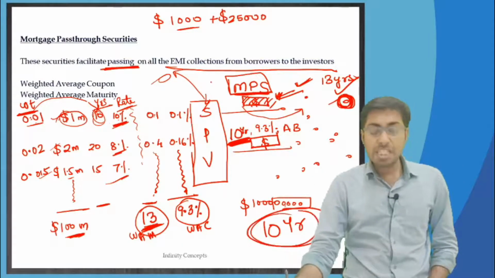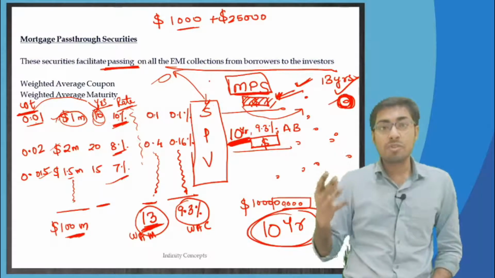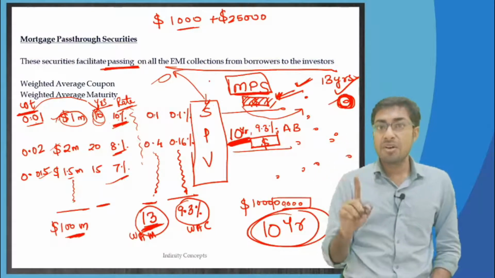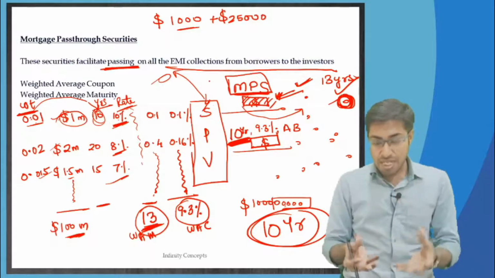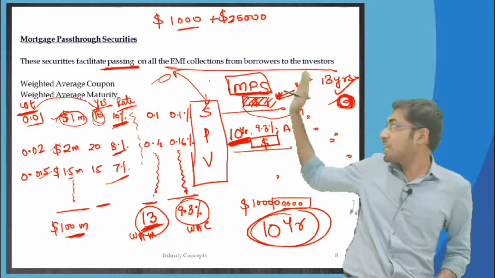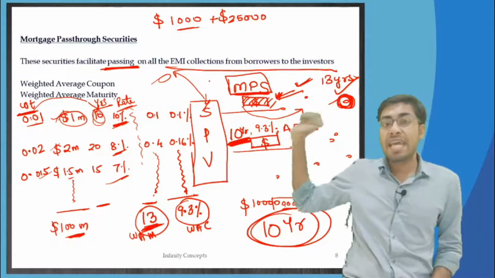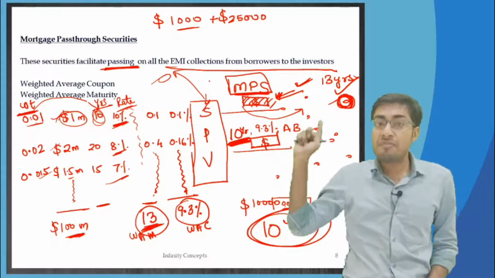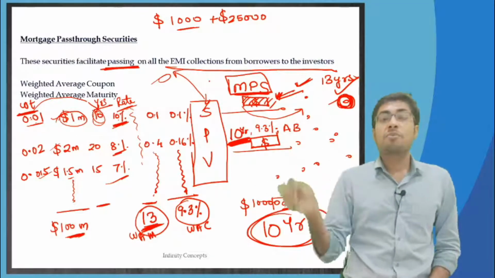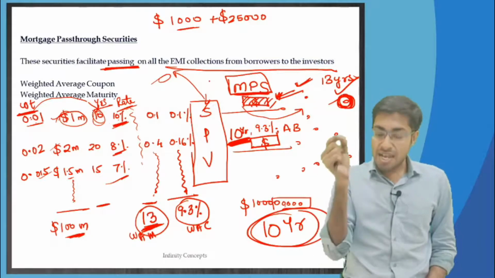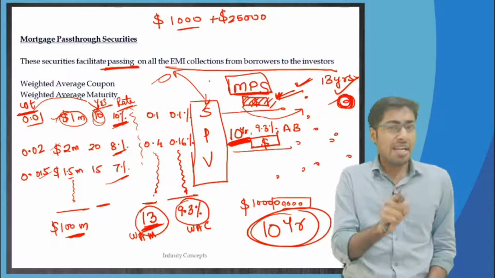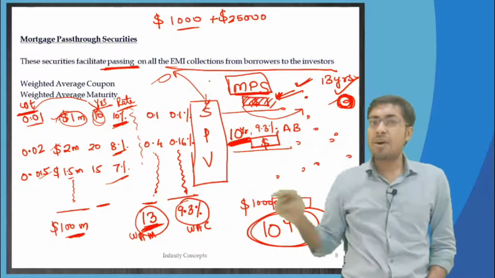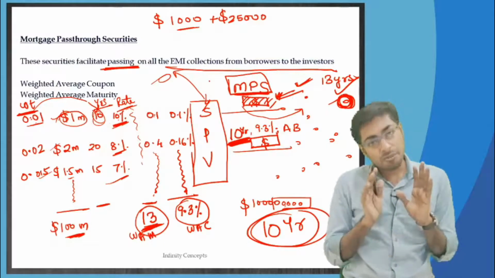This mortgage pass through security is going to be at a 10-year maturity. The bonds that I give, the mortgage pass through securities given to the investors, will be at a 10-year maturity because of the forecast. And why did I do the forecast? Because I knew that definitely people over here are going to do prepayments, and in reality also prepayments happen.